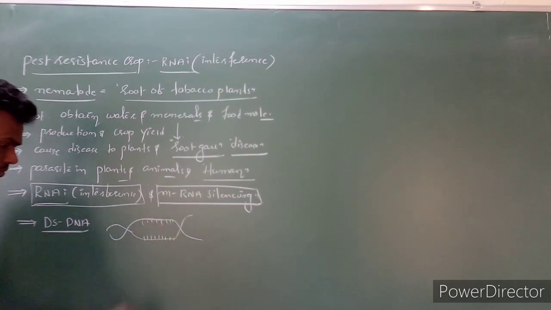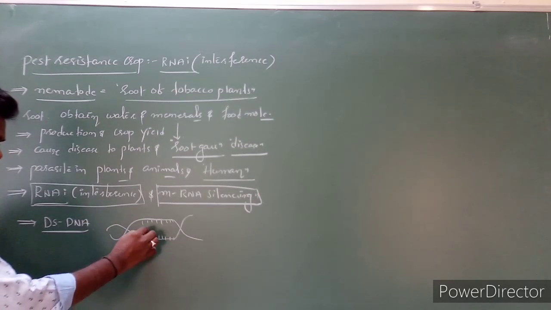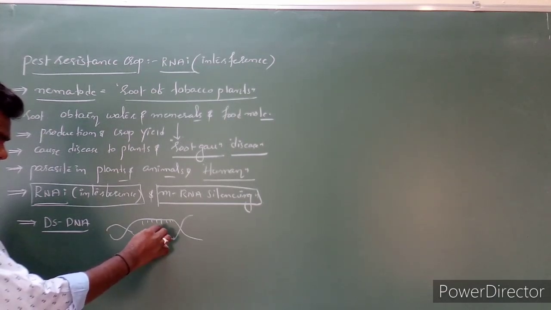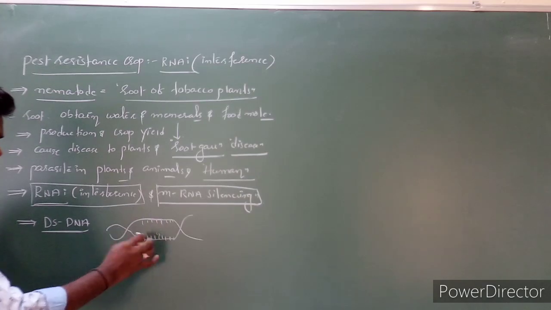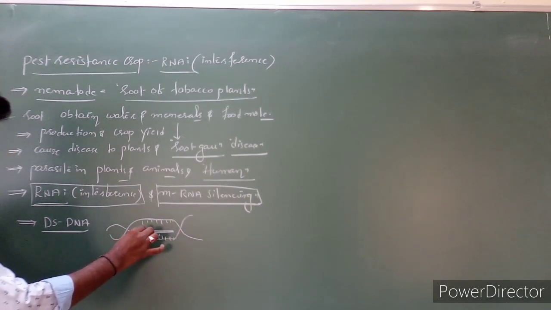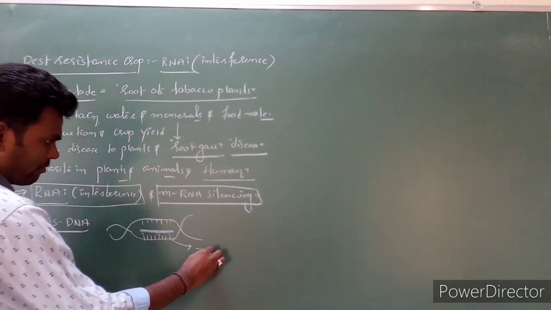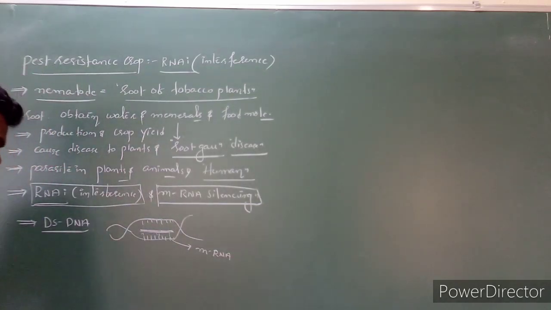From the cytoplasm, for example, if A is here, it binds with thymine. If G is here, C binds. Like this, complementary base pairs are formed and become mRNA.